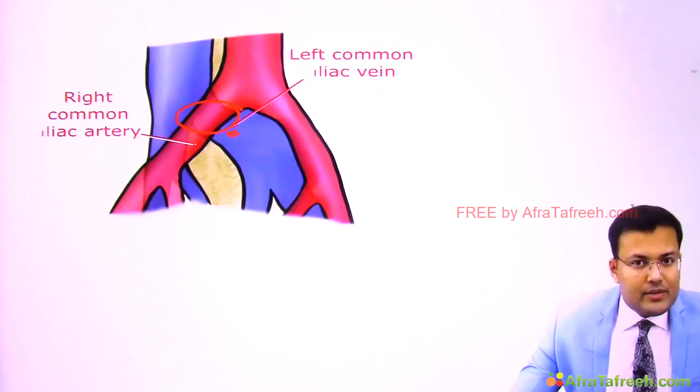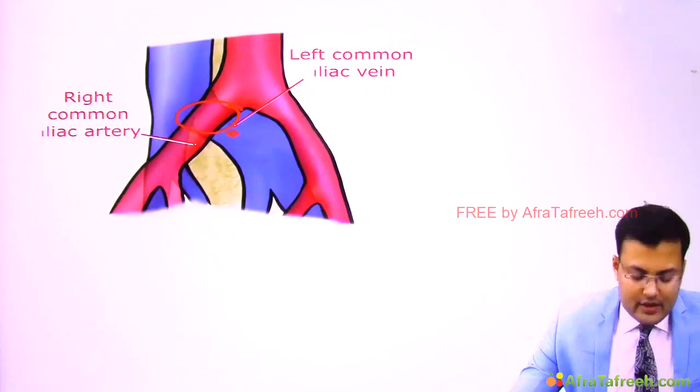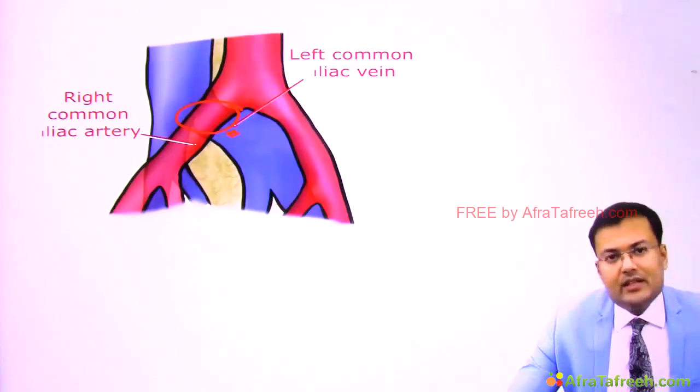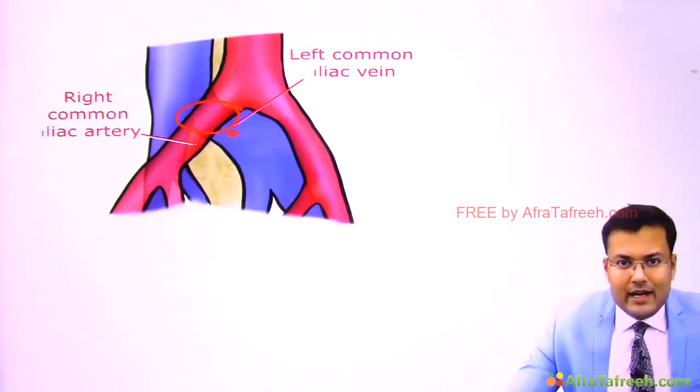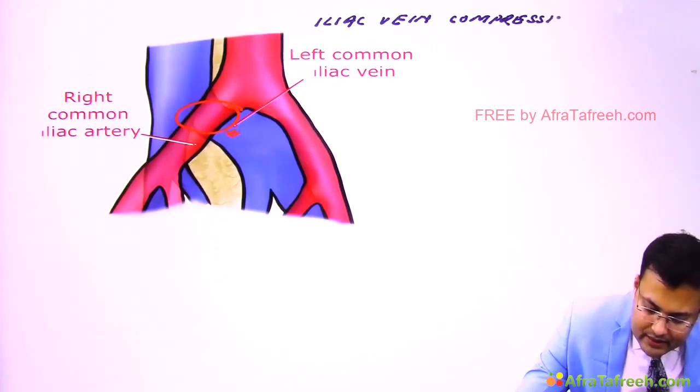Because of this compression, there is increased risk of left iliofemoral vein thrombosis. So what is the name of this condition? This is known as iliac vein compression syndrome. There are many other names also.